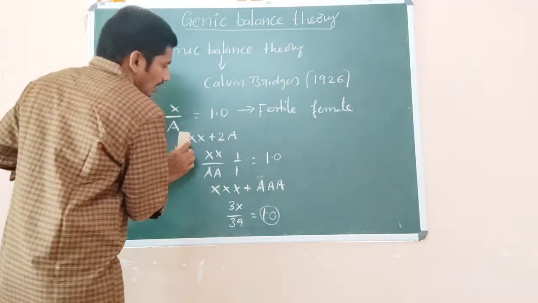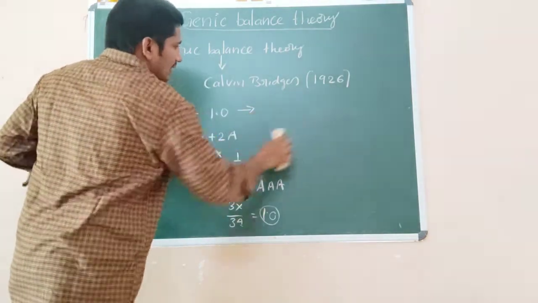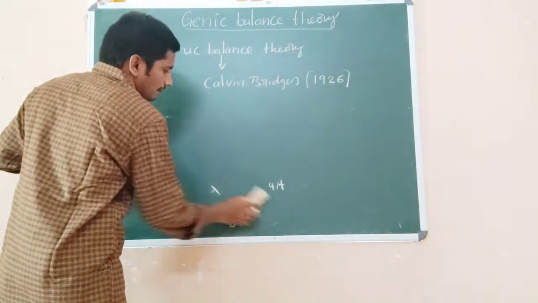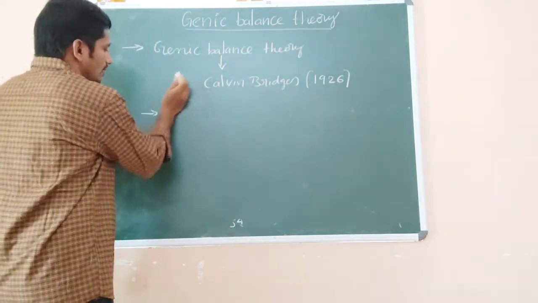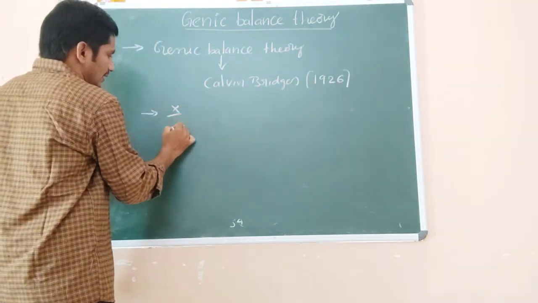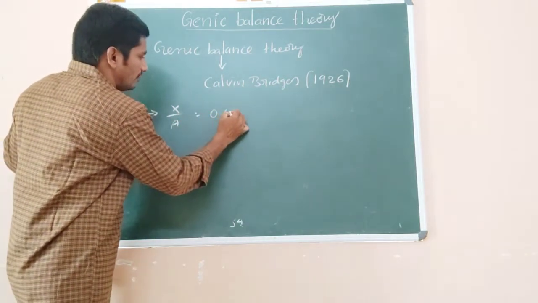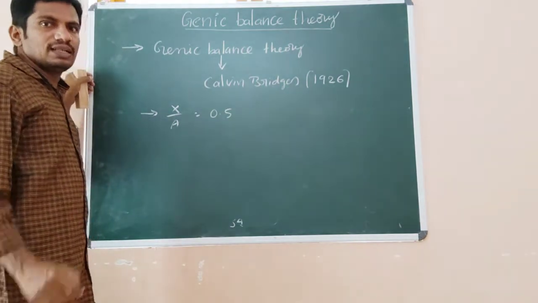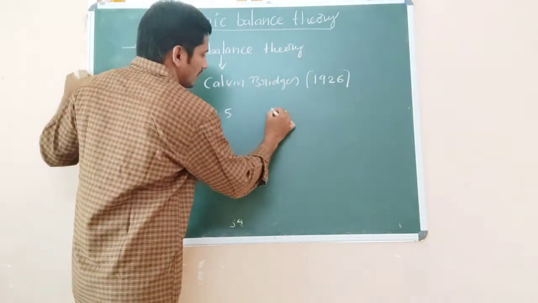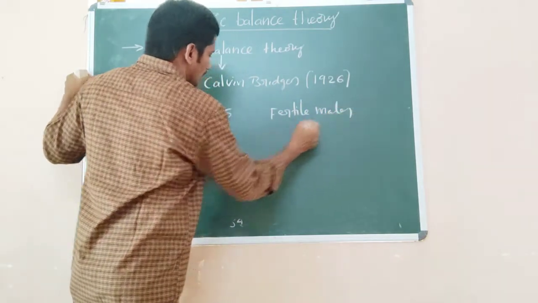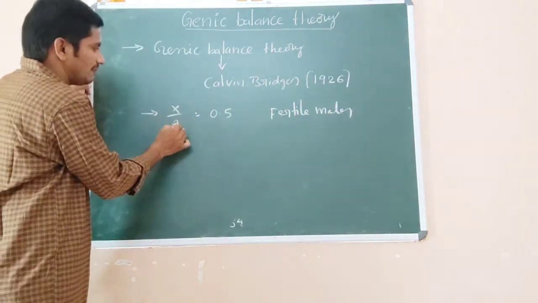Next, how are fertile males produced? Here the X by A ratio should be 0.5. In such cases, these flies are fertile males.